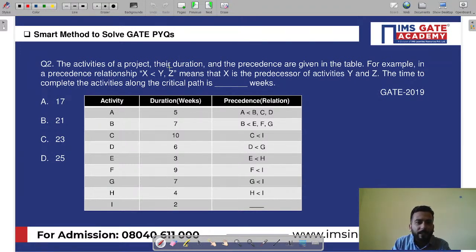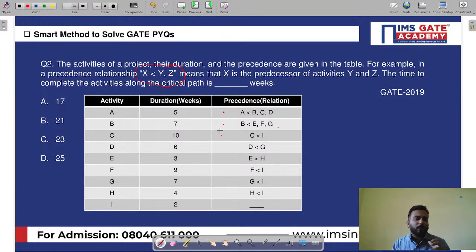Just see that he is giving something in terms of inequalities, x less than y comma z. So what does that mean? It means that x is the predecessor of y and z. Similarly, if I see here a less than b comma c comma d, it means A is the predecessor of B, C, D activities. Similarly, in the second one, B is the predecessor of E, F, G activities. Similarly, in the third one, C is the predecessor of I.